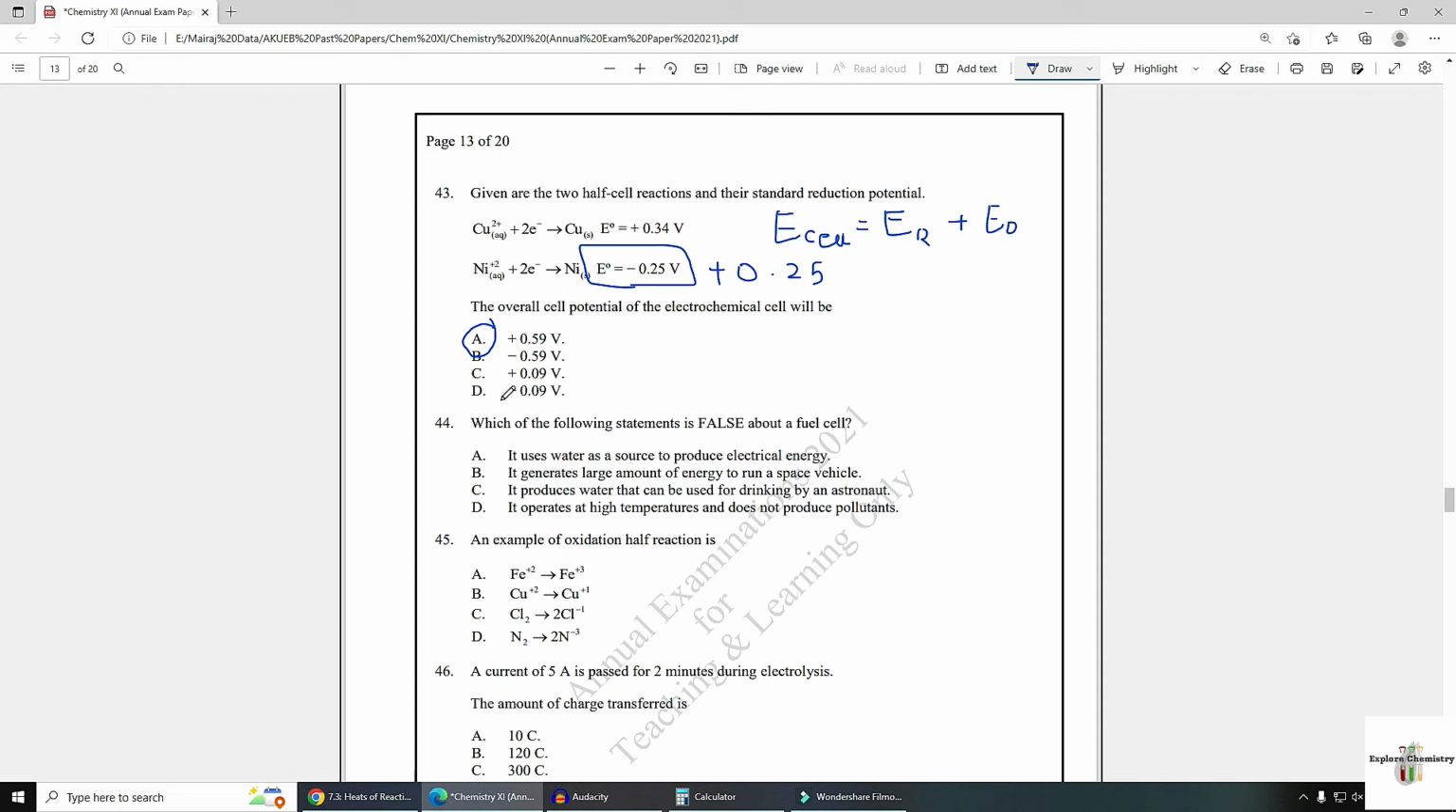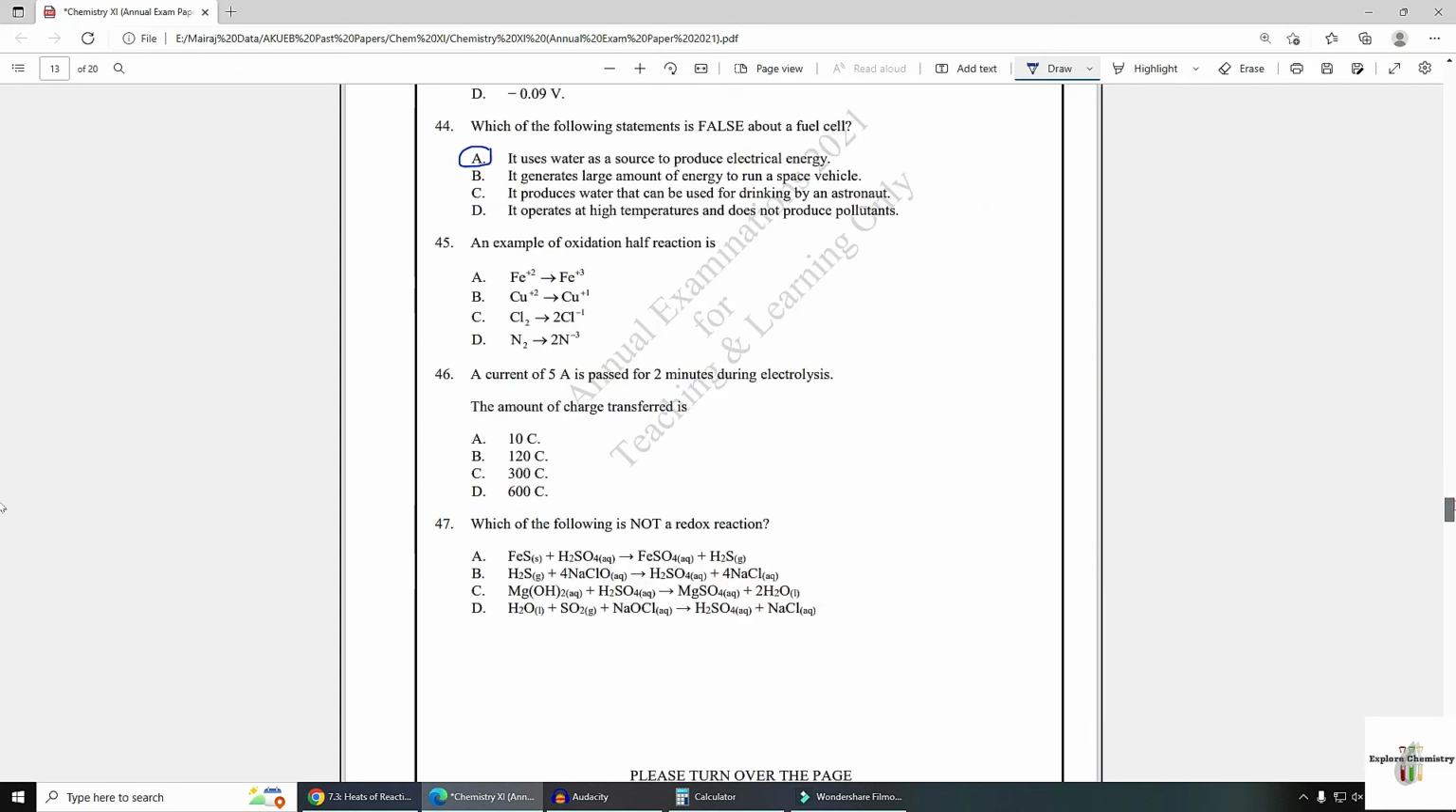Number 44. Which of the following statements is false about the fuel cell? It uses water as a source to produce... No, it is not using water, it is producing water. So option A is wrong for fuel cell.